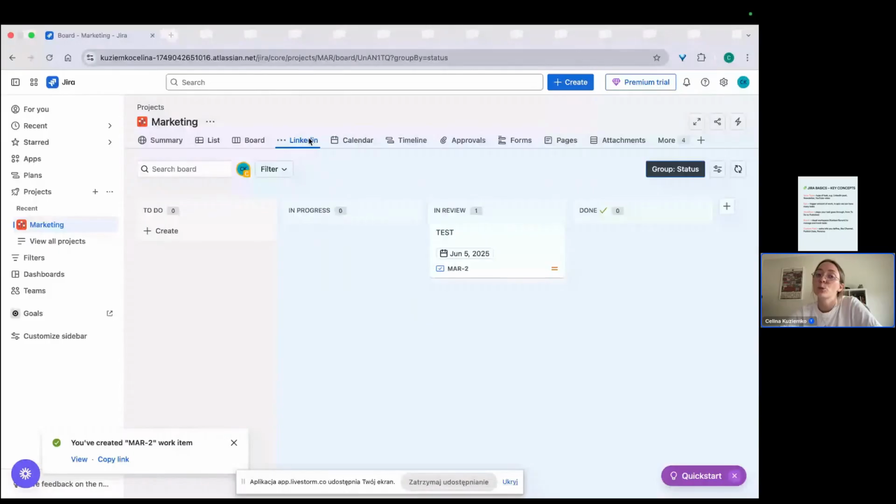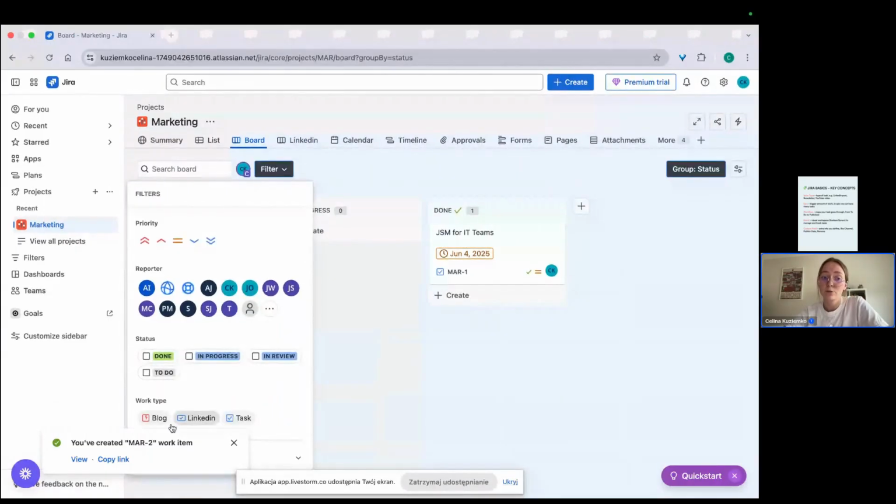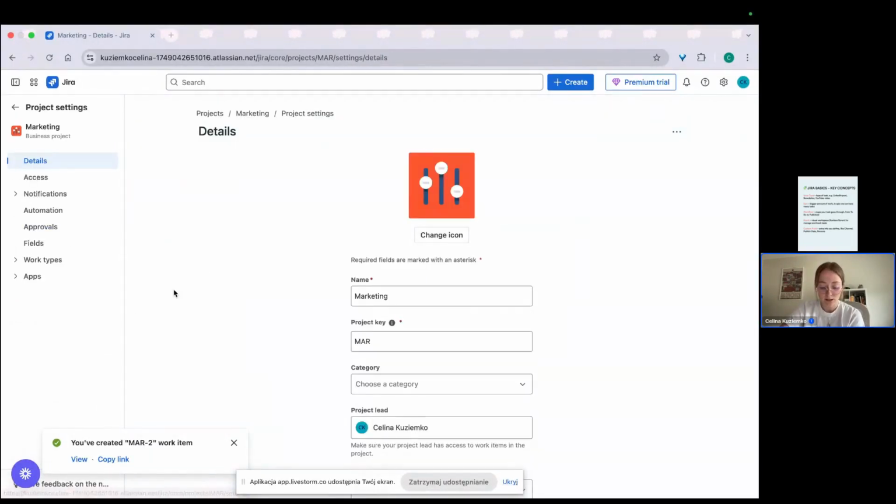So I really recommend you create a view for each issue type, or you can combine them if you need, but it's far better than filtering. But of course, you can use a filter here. You can filter by work type, but only if you have one workflow. If you have more than one workflow, it won't work. Okay, let's go back to the project settings.